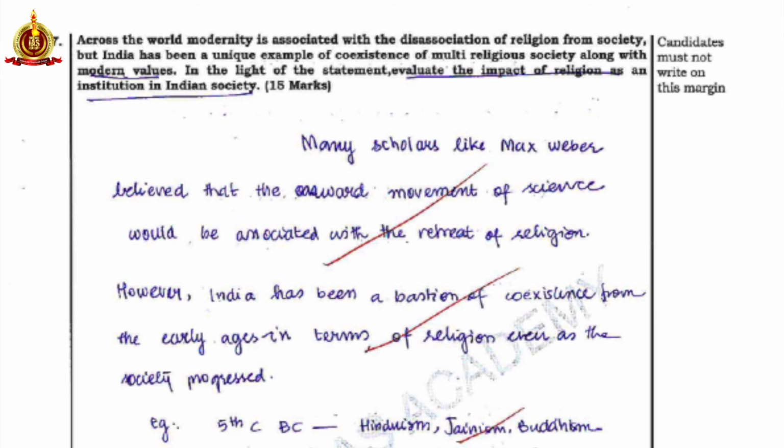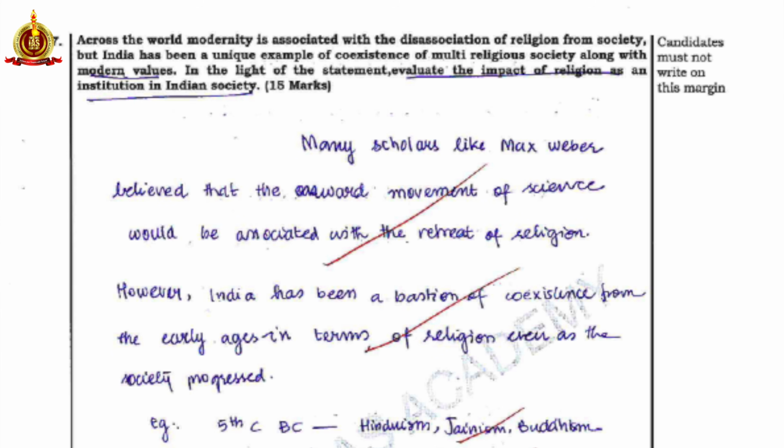So here we can see that I've addressed the first part of the question. Modernity is associated with disassociation of religion from society. Scholars like Max Weber said that when there is an onward movement of science, there is going to be a retreat of religion. So I have addressed the first part of the question.